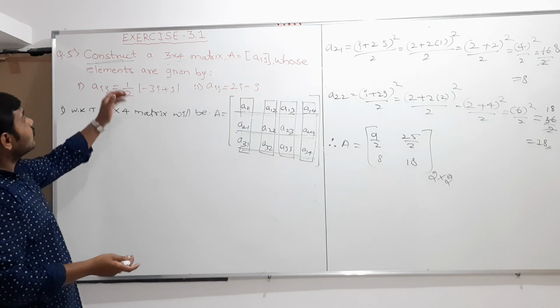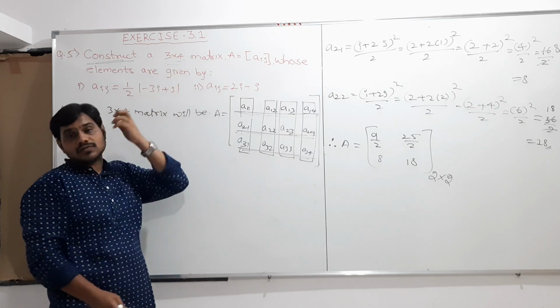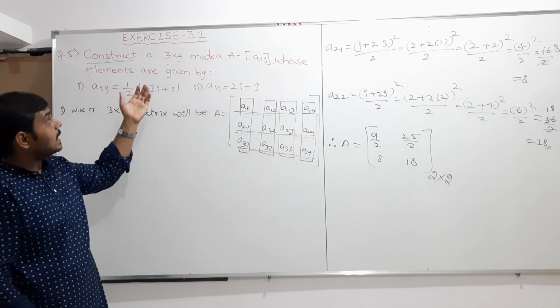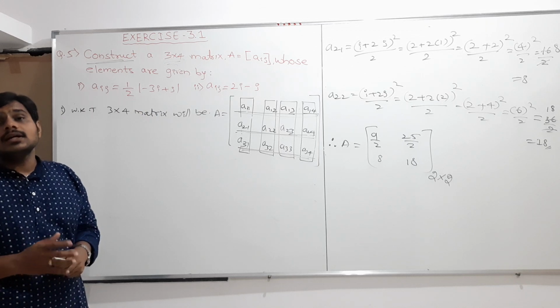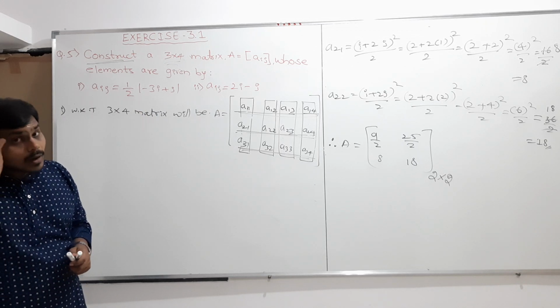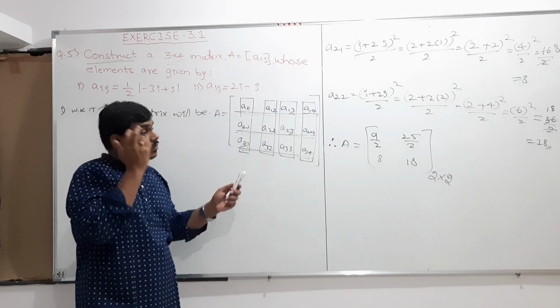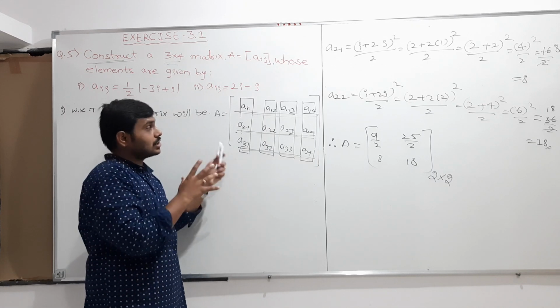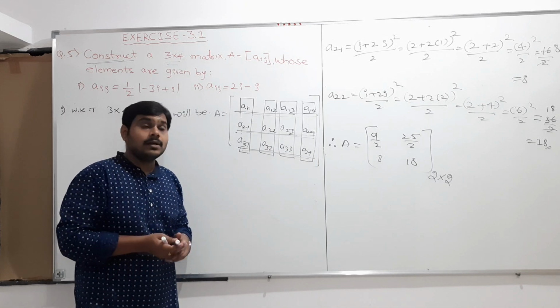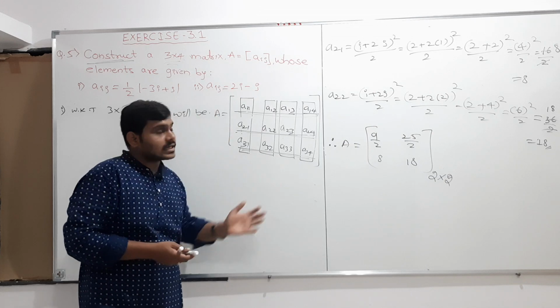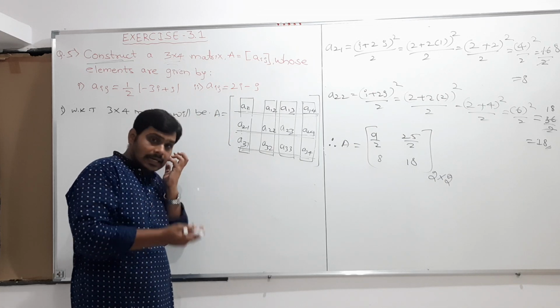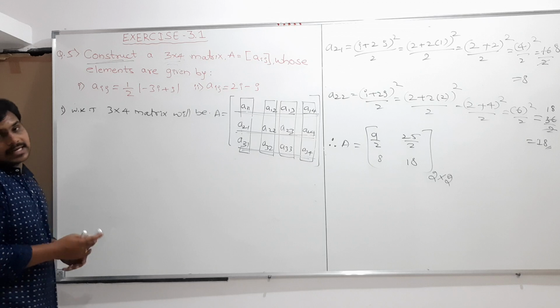So why have they given you the matrix order? What is the application or use of this matrix order? They are giving the matrix order in order to understand the structure of the matrix, how it will be. It means how many rows are there and how many columns are there. To understand that, they have given it to you like this.